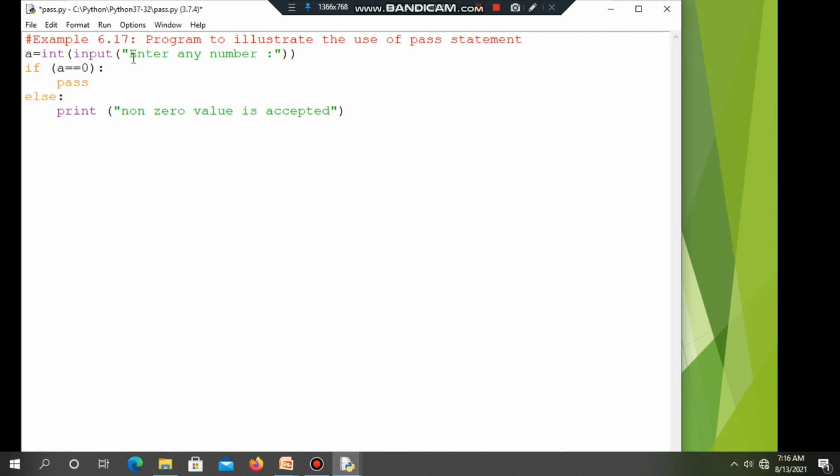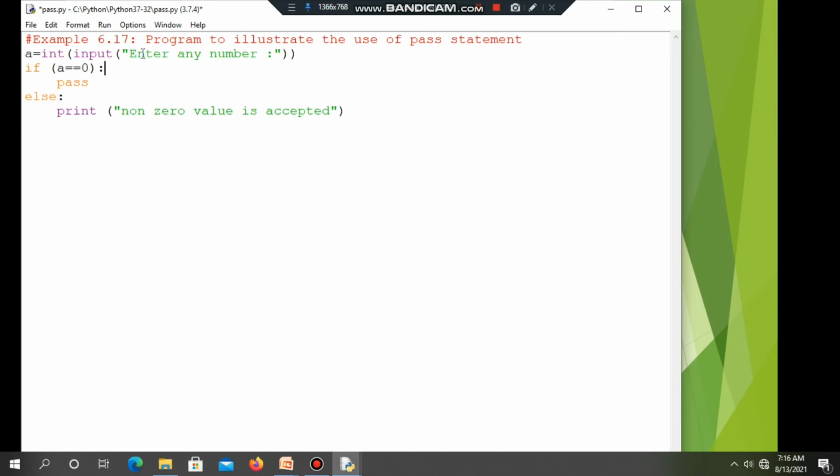Is it clear? The input function gets the value from the user. By default, the value obtained using the input function is considered string data. So we convert this string data into the integer type by using the int function. What is meant by integer data? The whole numbers are known as integer data. Now we are going to get this value for a equal to int input enter any number.